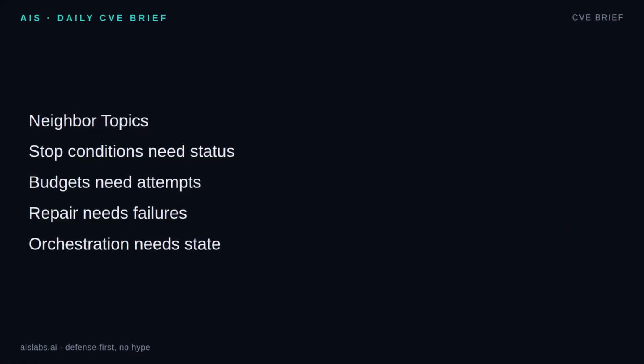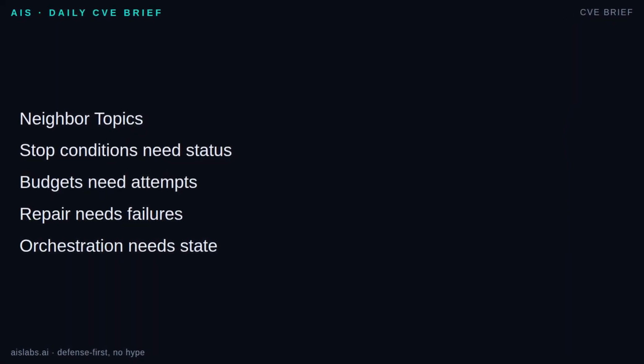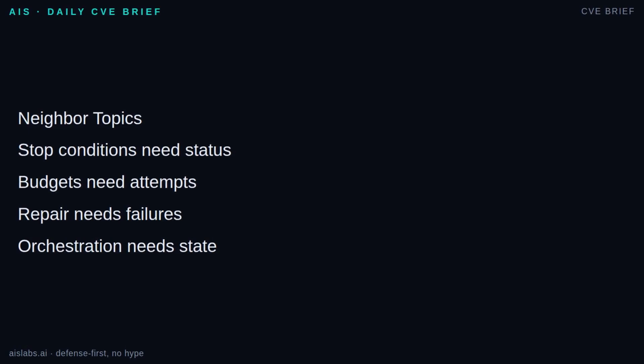Memory connects to nearly every foundation topic in loop engineering. Stop conditions need a trustworthy status field. Budgets need attempt and max_attempts. Otherwise, retries become folklore. Repair loops need recorded failures, especially the do not repeat list, or they keep paying for the same bad move. Orchestrators need stable state, because workers come and go, processes crash, and queues retry messages.